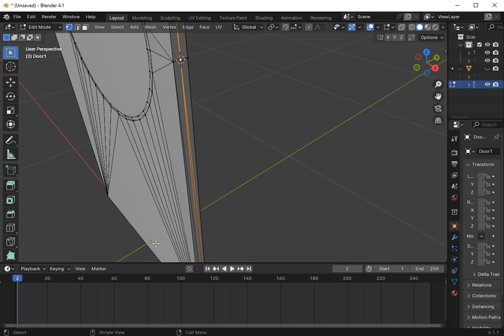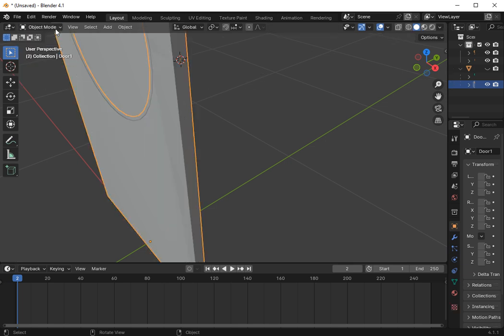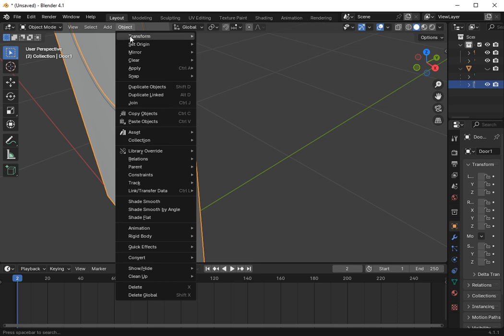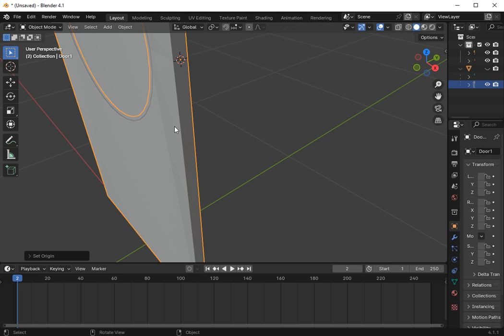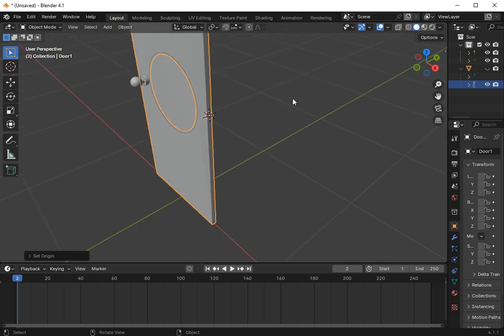Now of course we need to make that little yellow dot jump from there to there. How do we do that? We have to come back out, which sounds kind of crazy. Go to object, go to set origin. Come here, origin to cursor. Say yep, and now the little yellow dot jumps from there to there like magic.